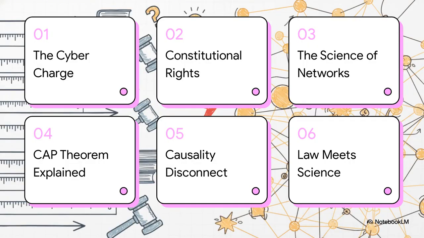So here is our roadmap for the explainer today. First, the cyber charge. Second, constitutional rights examined. Third, the science of networks. Fourth, CAP theorem explained. Fifth, the causality disconnect. And finally, law meets modern science. Let's get right into it.